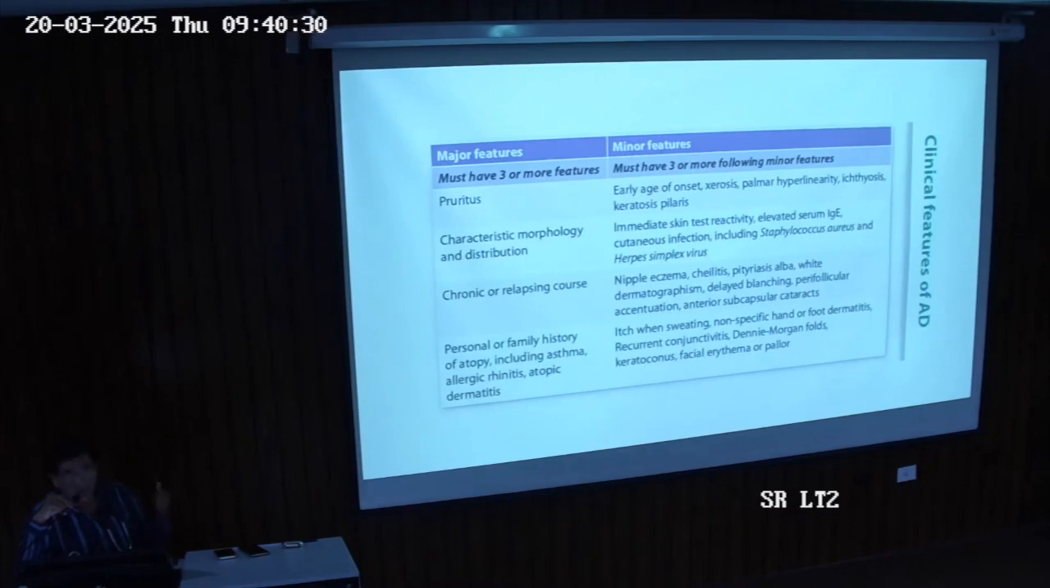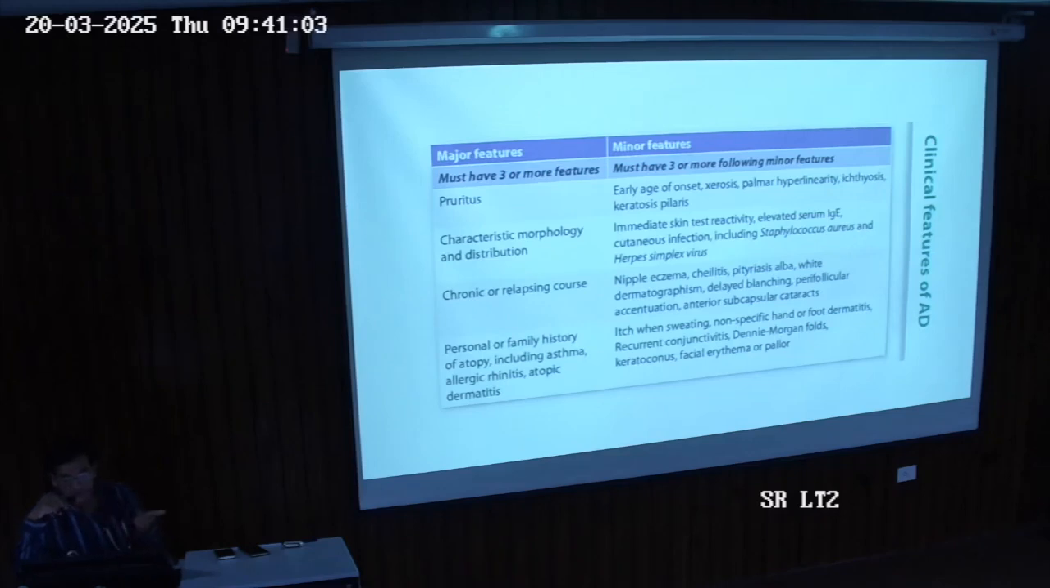Most important is what we discussed in allergic rhinitis also: family history, sibling history of atopy. Atopy means allergy. One can be sensitive to anything. So personal or family history of atopy, including all these allergies: asthma, allergic rhinitis, atopic dermatitis, urticaria, and all these things. So family history positive, chronic or relapsing course, the particular morphology and distribution of atopic dermatitis, and pruritus. Of these major criteria, at least three should be there to classify it as atopic dermatitis.